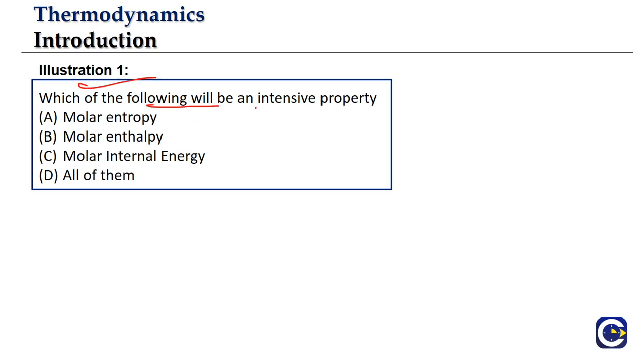Which of the following will be an intensive property? So we have been given some properties and we have to tell which of them is an intensive property. Intensive property means the properties which are independent of the mass or amount. Look at the options given to us. Option A is molar entropy. Option B is molar enthalpy. Option C is molar internal energy.